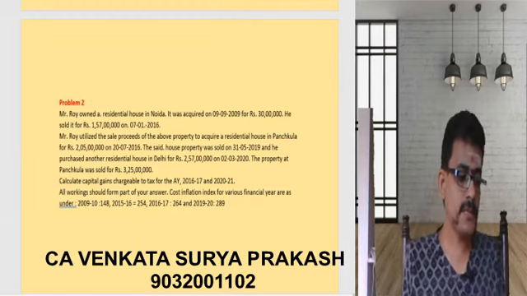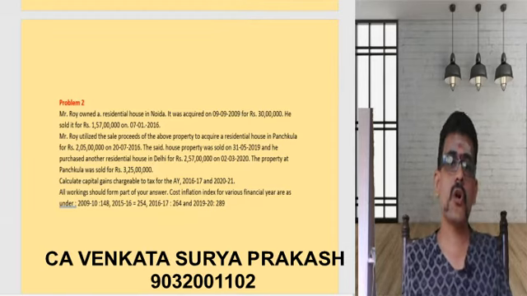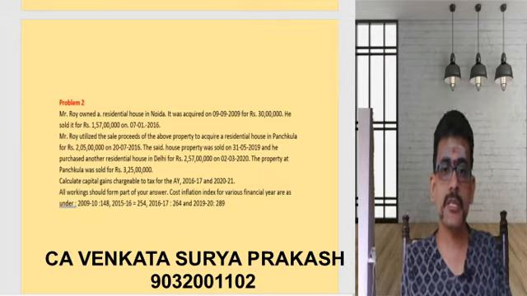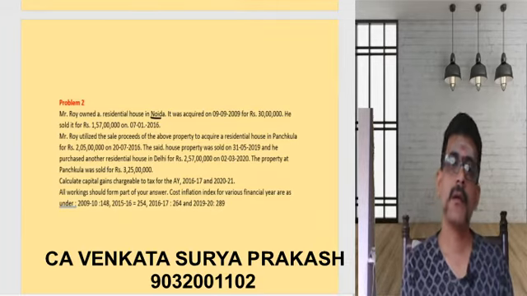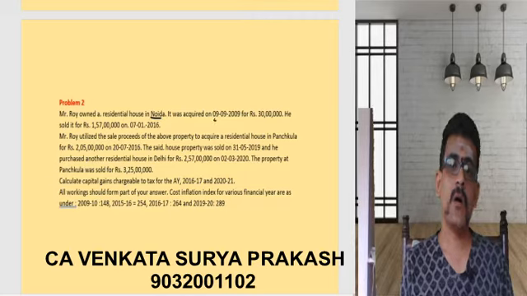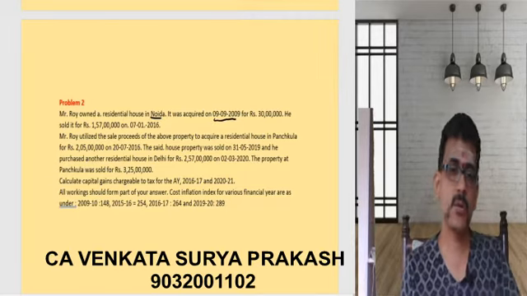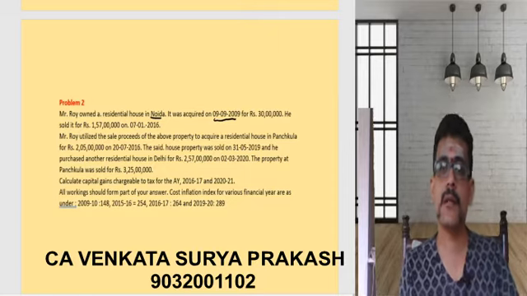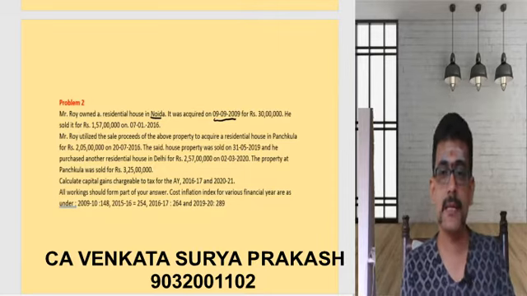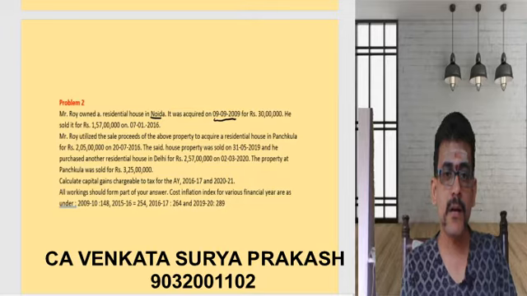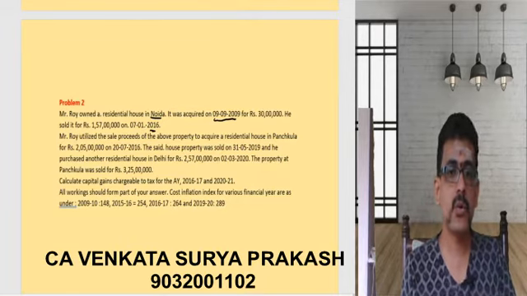Now let us see here. Mr. Roy owned a residential house in Noida. It was acquired on 9th September 2009 for 30 lakhs. So the date is 2009, the cost of acquisition is 30 lakhs. Now he sold it for 1 crore 57 lakhs on 17th January 2016.